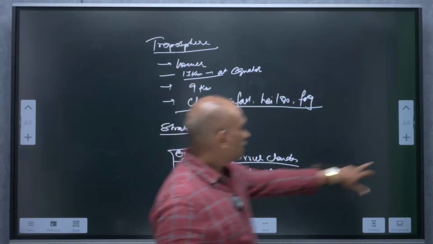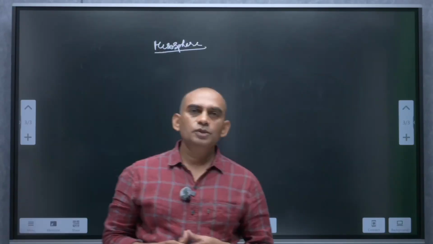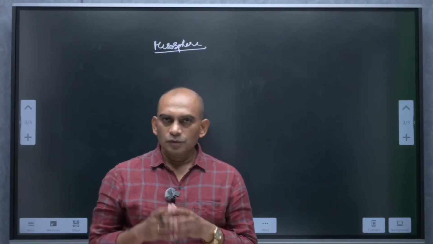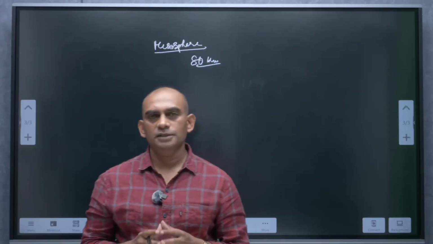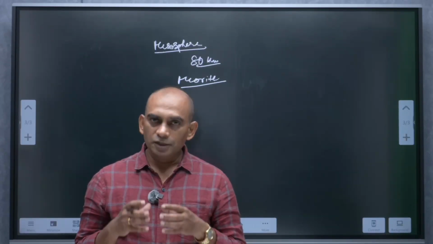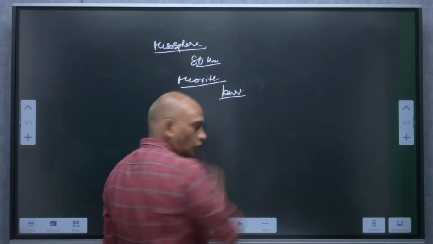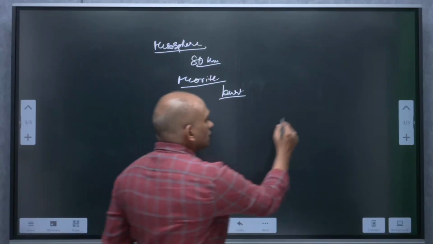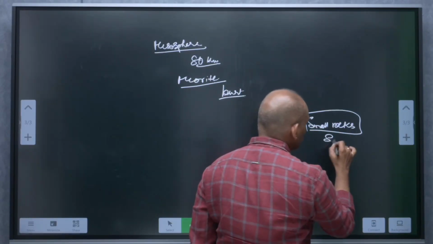So now take up the next layer, that is the mesosphere. The mesosphere is the third layer in the atmosphere. It extends from 50 to 80 kilometers. When meteorites enter this layer, they burn down. What are these meteorites? Meteorites are small rocks present in space.